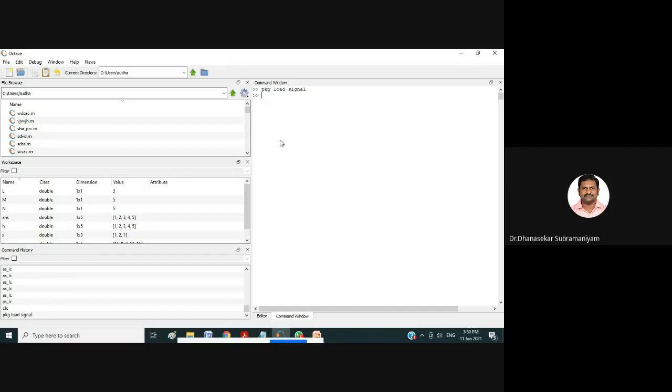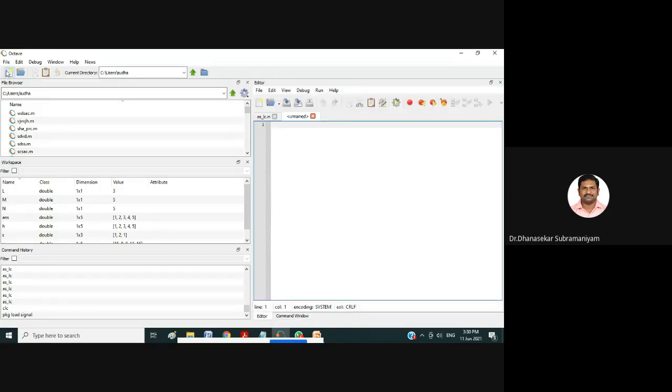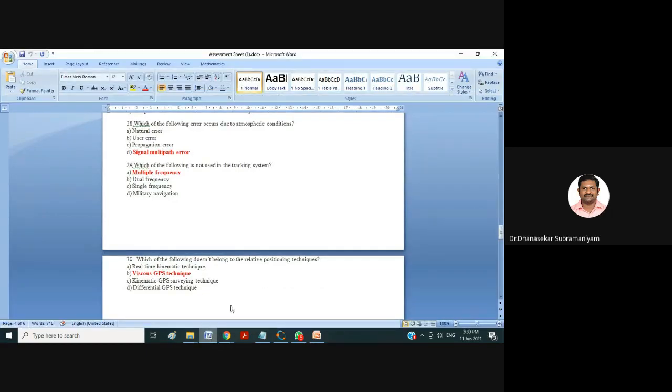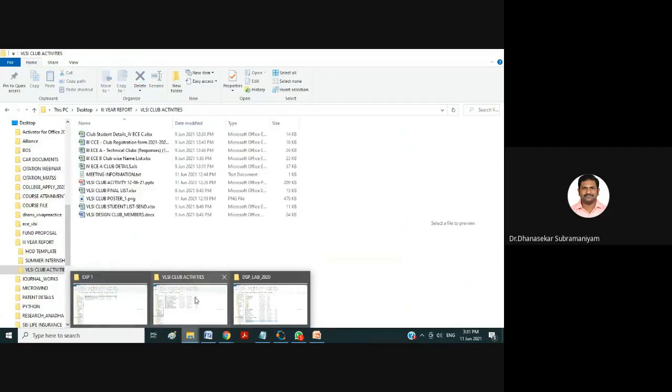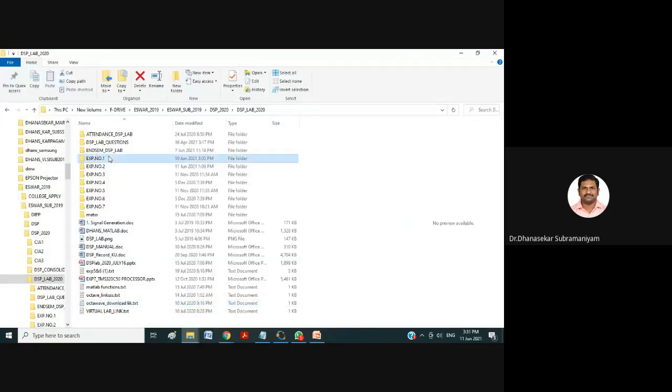After giving this command, here you have the script file. Just click on this new script file icon so that a new script file opens. The editor window opens, and in this editor window we have to type the code. First we are going to do the linear convolution. I already have a linear convolution code, so I'm just going to paste that code in this editor, and I will explain the code line by line.